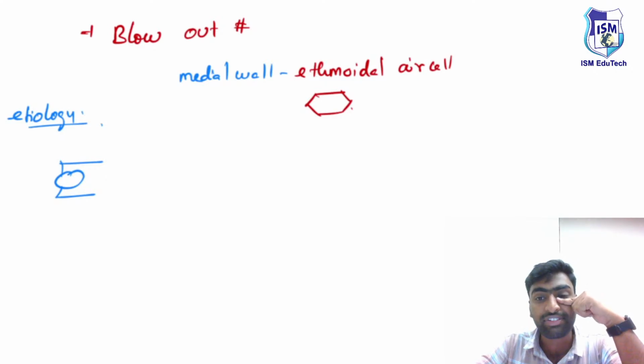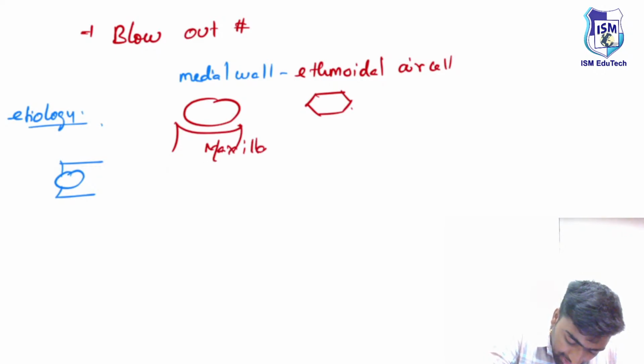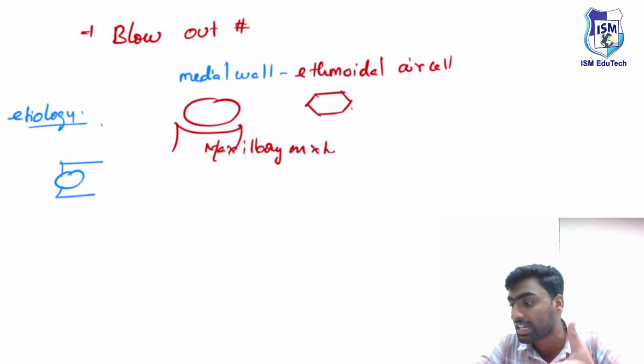Whereas if you see the inferior wall, or the floor of the orbit, below this inferior wall is the maxillary cavity, or maxillary antrum. And this maxillary antrum is an empty air-filled space, the maxillary sinus.